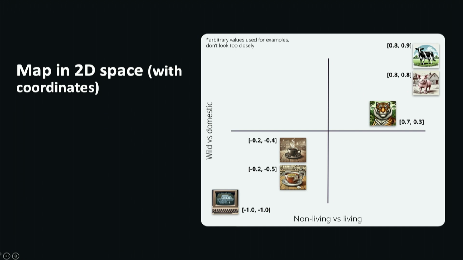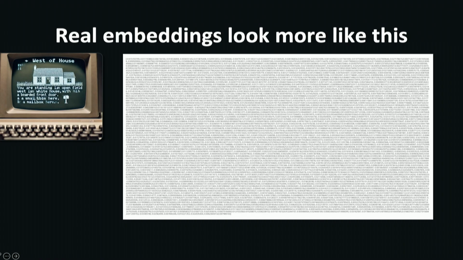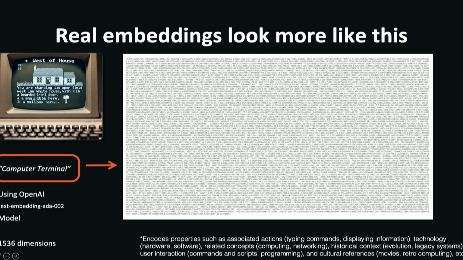Now, this is a super simple two-dimensional example. Vector embeddings are n-dimensional. Real vector embeddings look more like this. This is the phrase "computer terminal" using OpenAI's text-embedding-ada-002 model. 1,536 dimensions. So we went from a 2-dimensional array to a 1,536-dimensional array. And if you take a look at the bottom there, you see this little asterisk, right?